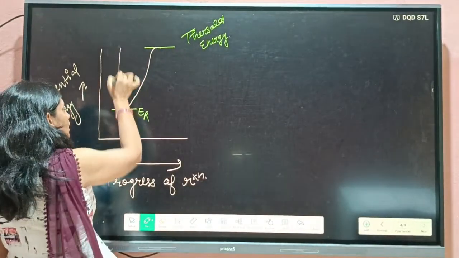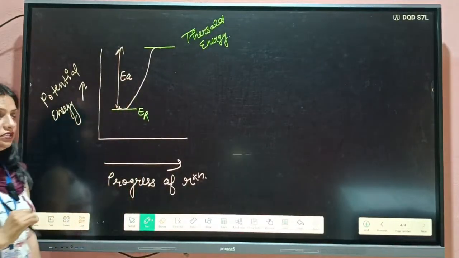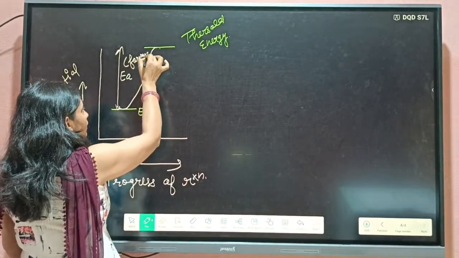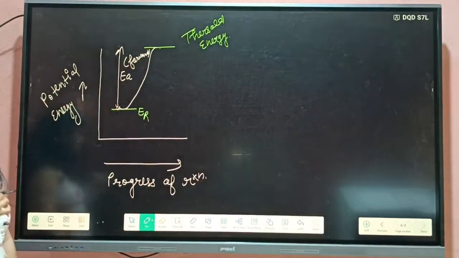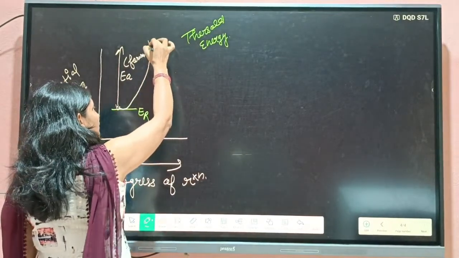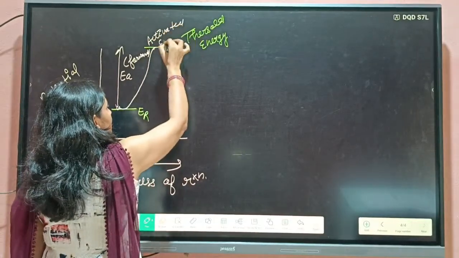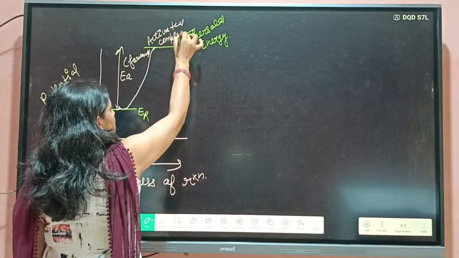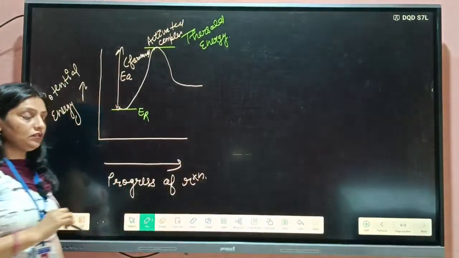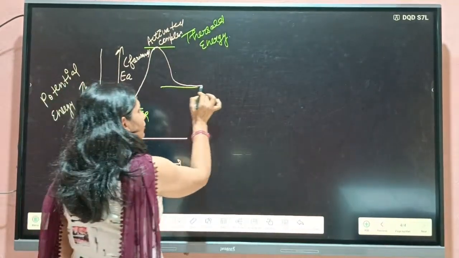That is known as the activation energy. So first of all, it is the forward reaction. In the forward reaction, it will absorb energy. Let us consider after becoming the activated complex, it will release some amount of energy, and finally it will form the product.